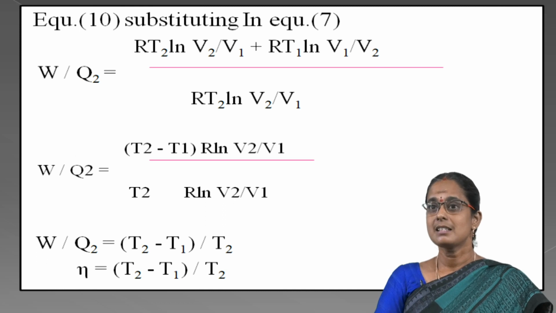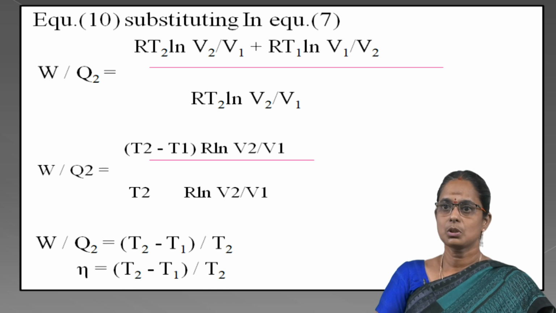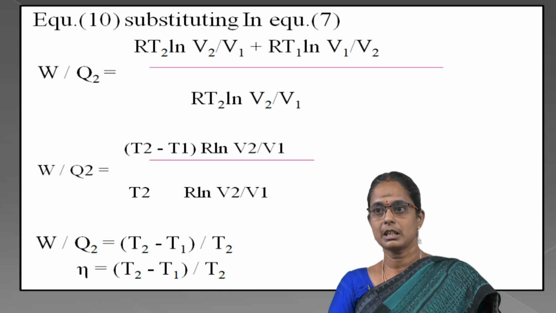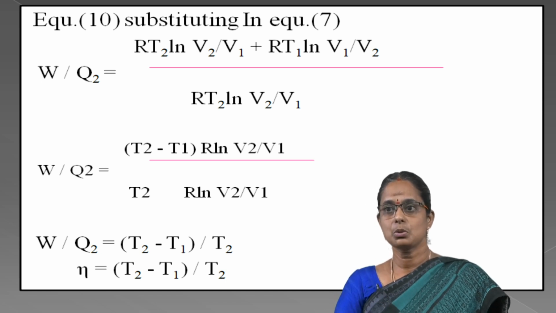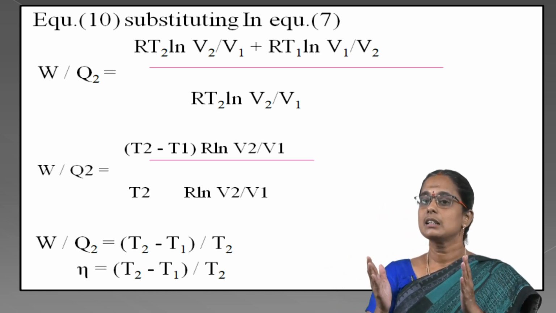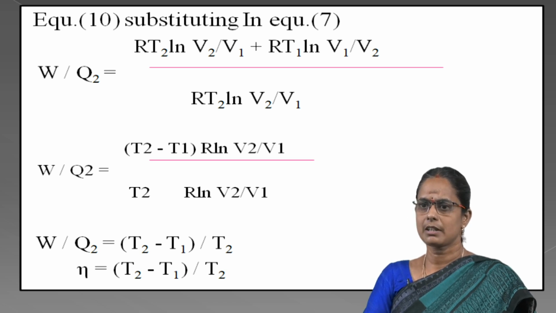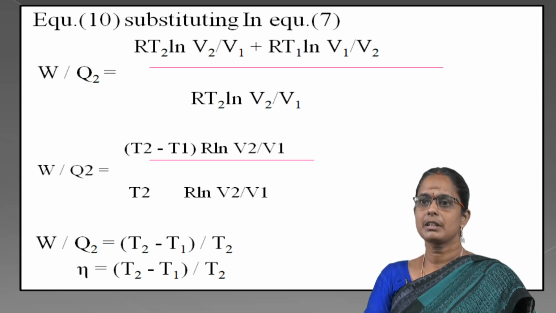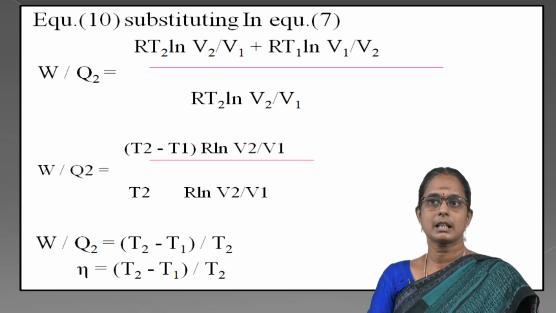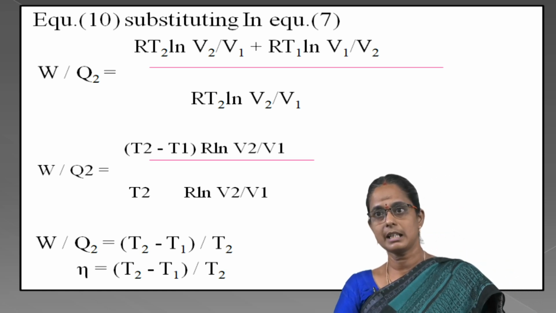Substituting these values in W by Q2, that is R T2 ln V2 by V1 plus R T1 ln V1 by V2, divided by R T2 ln V2 by V1. You can take the same values, so W by Q2 is equal to T2 minus T1 divided by T2, R ln V2 by V1 divided by R ln V2 by V1. Both the terms are cancelled. W by Q2 is equal to T2 minus T1 divided by T2.